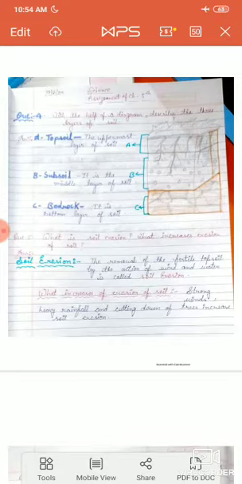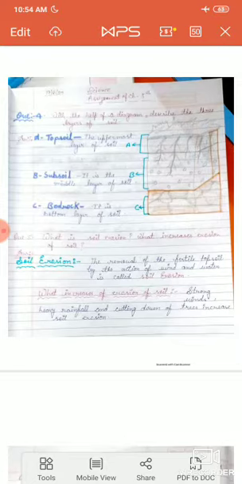Your question number 5 is, what is soil erosion? And your merged question is, what increases erosion of soil? What is soil erosion, students? As we know, the removal of the fertile topsoil by the action of wind and water is called soil erosion. Now repeat again. The removal of the fertile topsoil by the action of wind and water is called soil erosion.